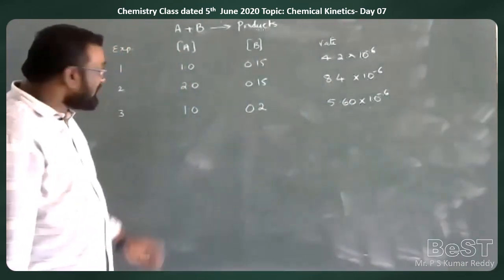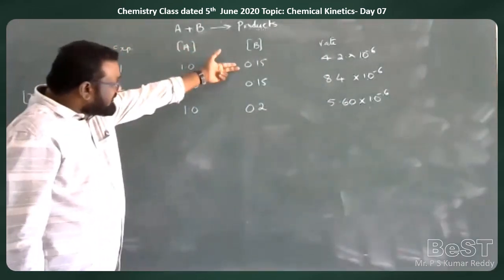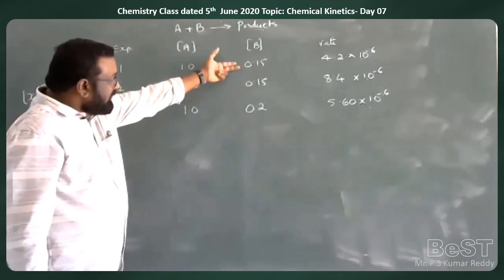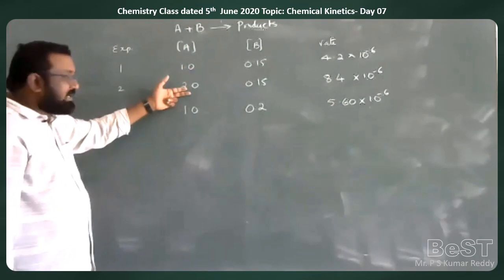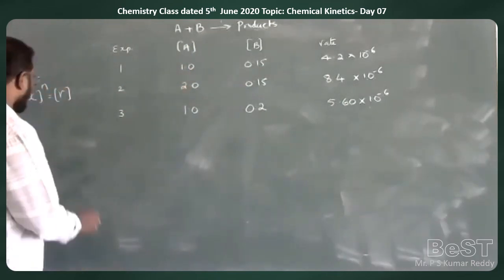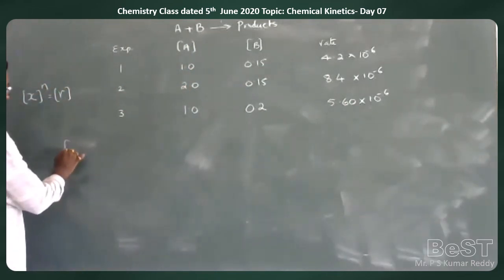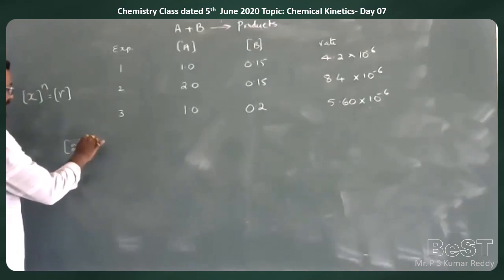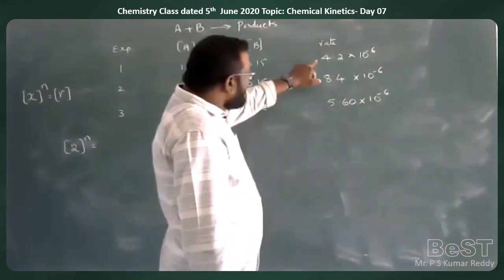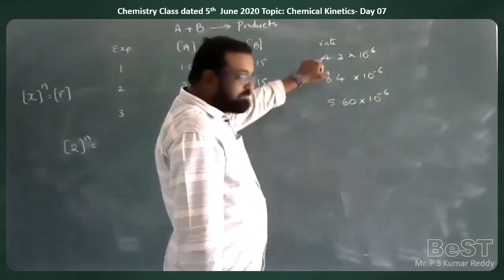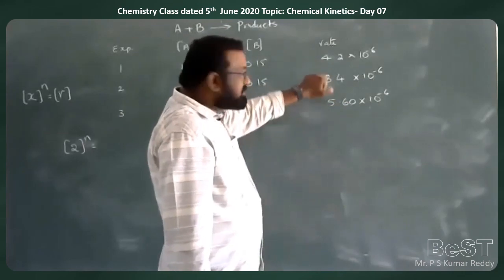Now, keeping the concentration of B constant, they doubled the concentration of A. That means with respect to A, 2 to the power of n is equal to the rate of the reaction, which is also doubled.